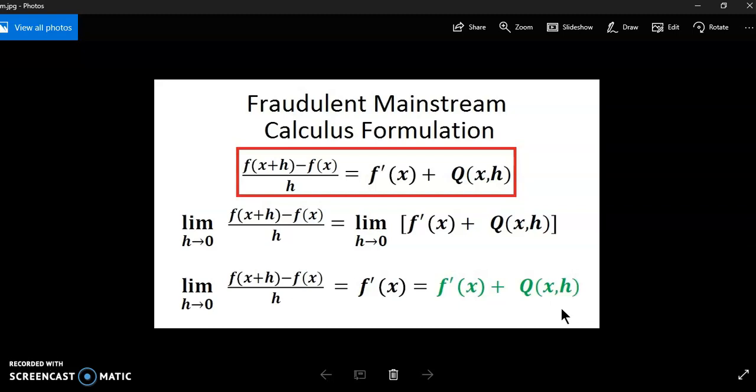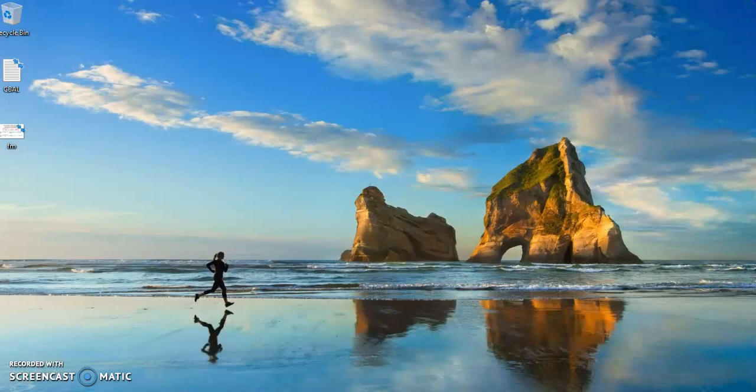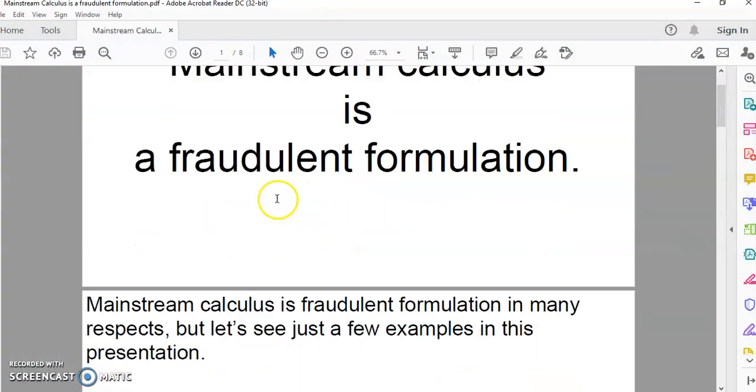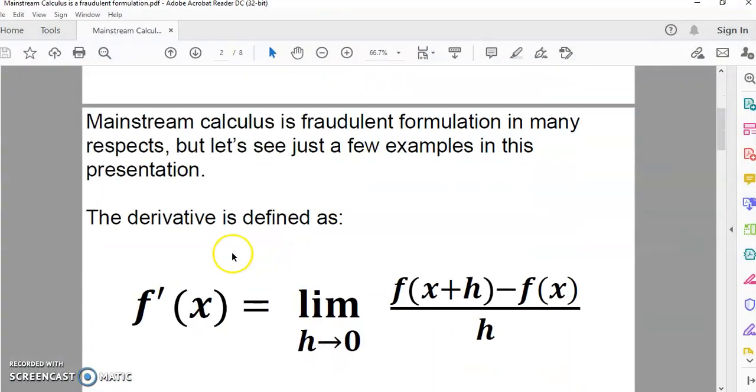Now, there's one case, and one case only, when that is true. Can you guess? The straight line, that's right. So if we have the straight line, we can really just omit this limit here, because then this difference quotient is equal to the slope of the tangent. Well, it's not really a tangent line because it's just a straight line that you're dealing with. It's rise over run, right? So, okay, so let's get rid of that and let's take a look at why mainstream calculus is a fraudulent